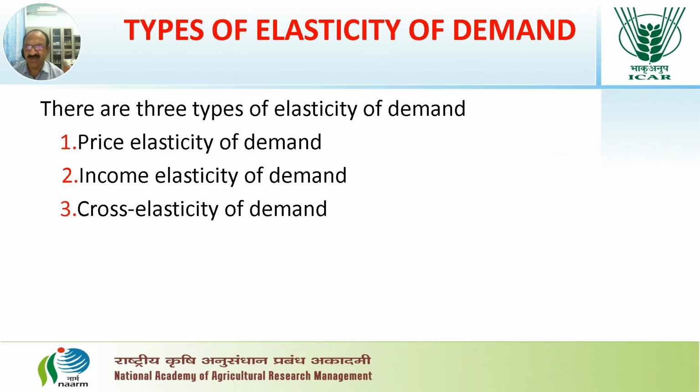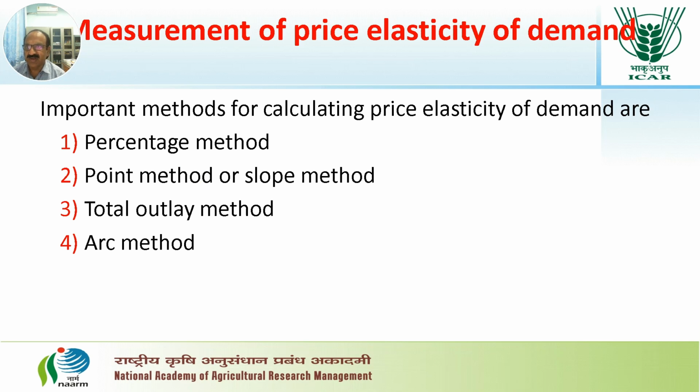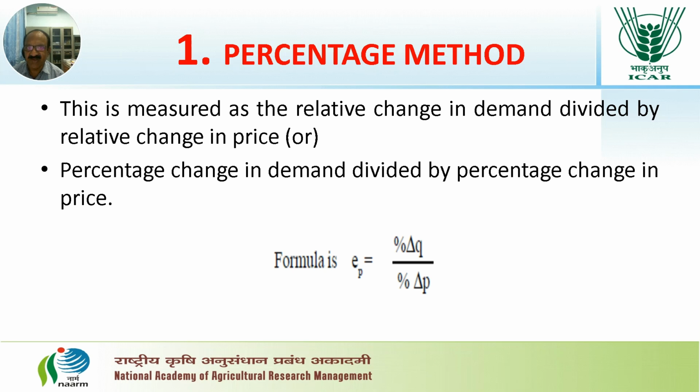Types of elasticity of demand. There are three types of elasticity of demand mainly. First one is price elasticity of demand. Second one is income elasticity of demand. Third one is cross elasticity of demand. So let's see measurement of price elasticity of demand. Important methods for calculating price elasticity of demand are percentage method, point method, slope method, total outlay method or arc method. First one we'll see is the percentage method.